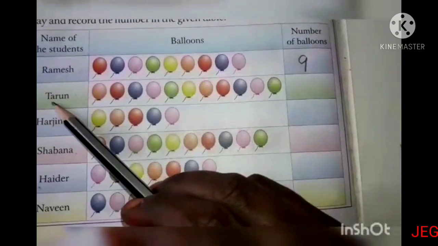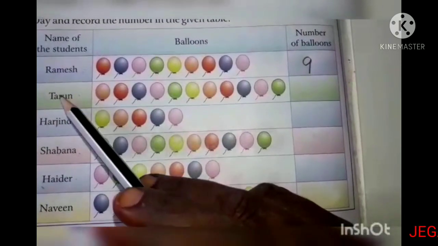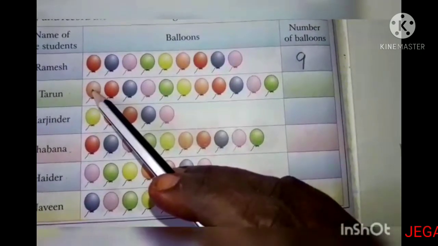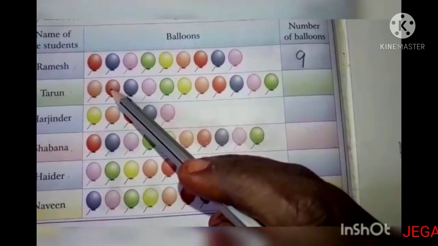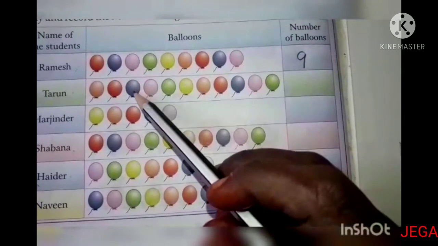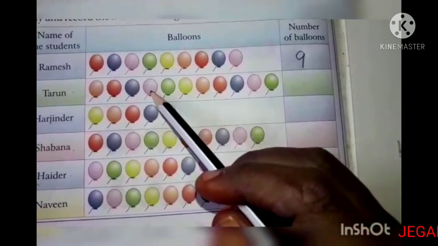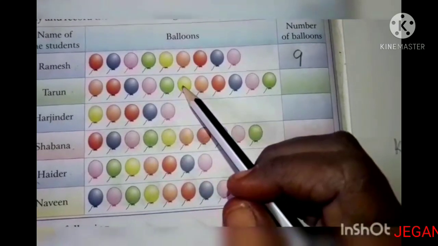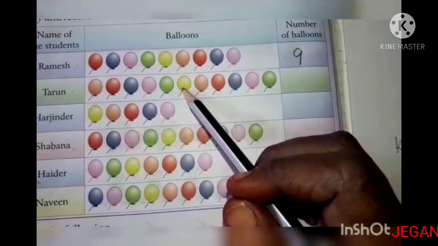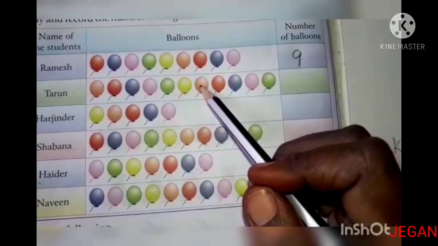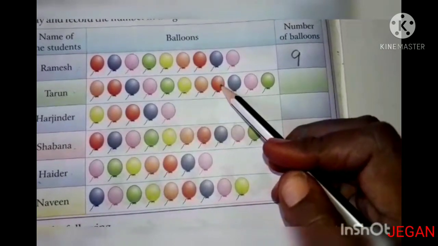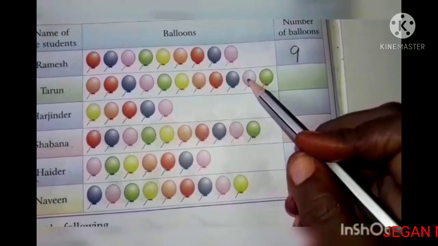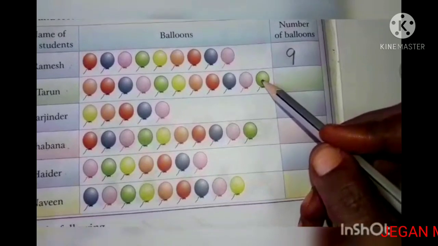Okay, now we are going to count Tarun's balloons. 1, 2, 3, 4, 5, 6, 7, 8, 9, 10, 11.